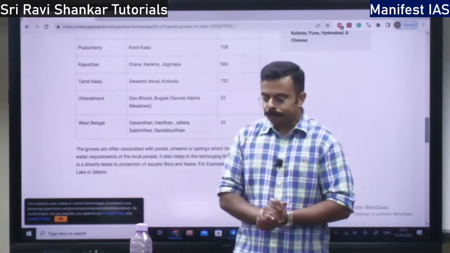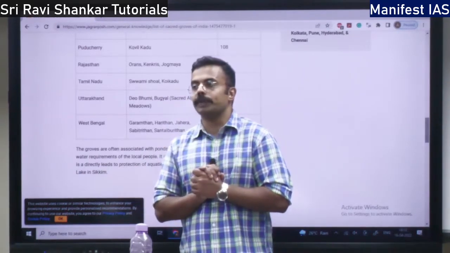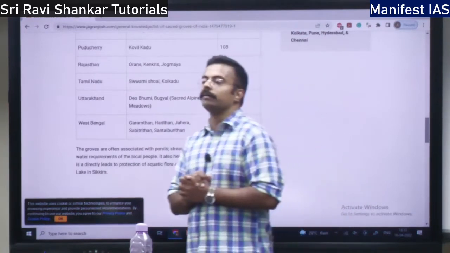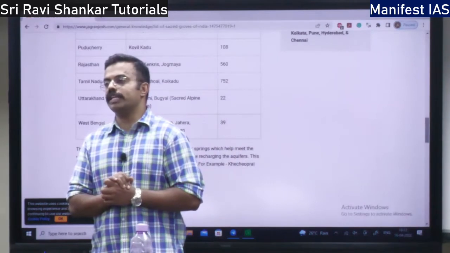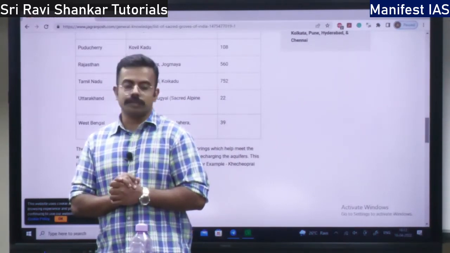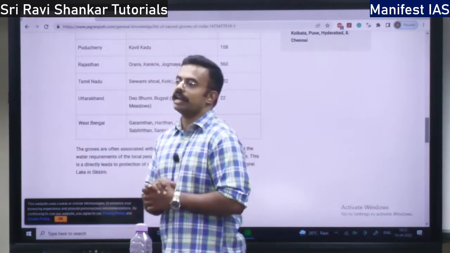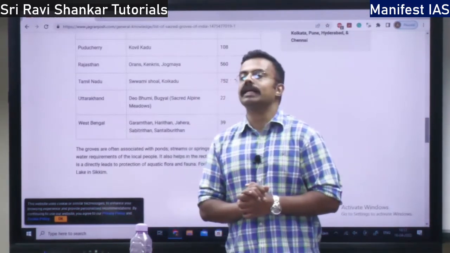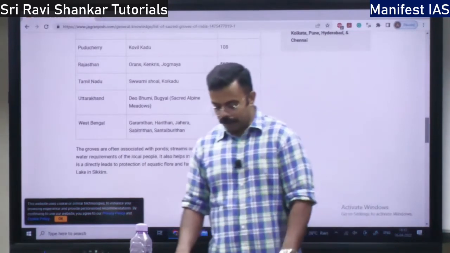What are the characteristics of biosphere reserves? Biosphere reserves include protected areas, that is national parks, wildlife sanctuaries, reserve forests, community reserves, and what is the one more thing? Conservation reserves. All these can be included within the biosphere reserves, and people are an integral part of the biosphere reserve.